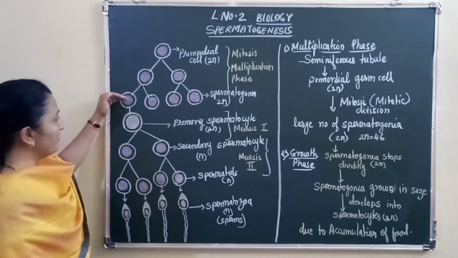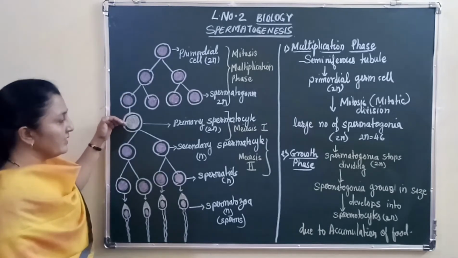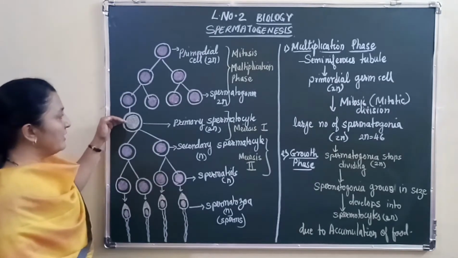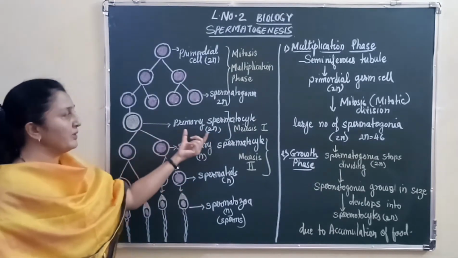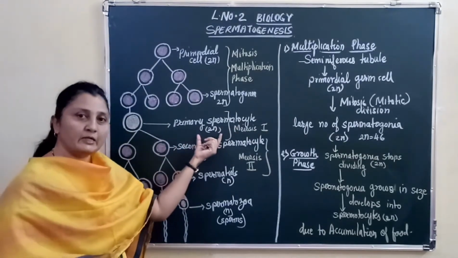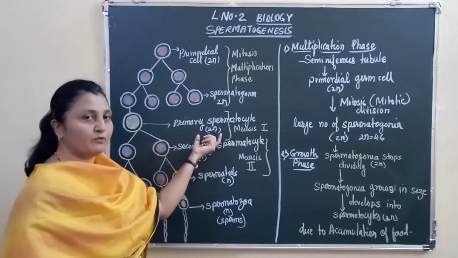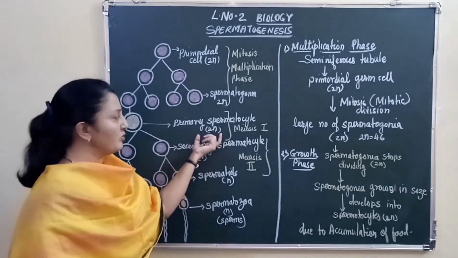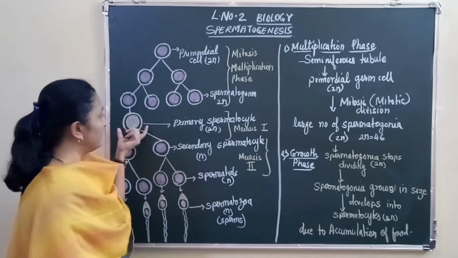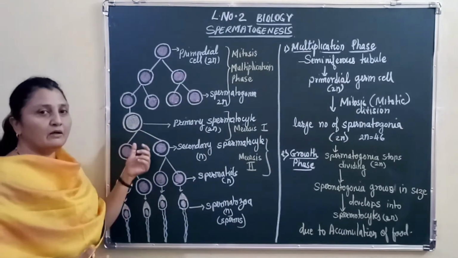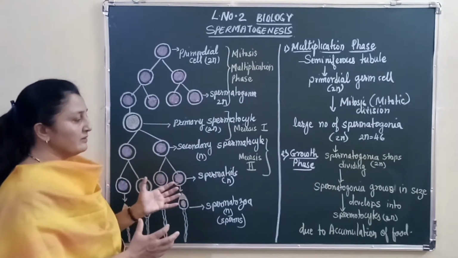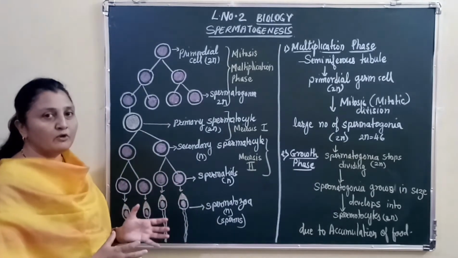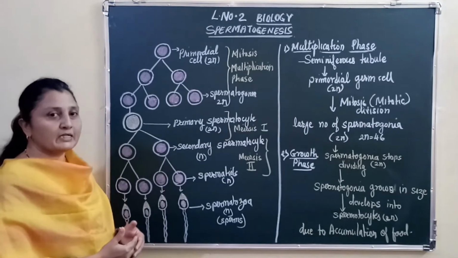So the spermatogonia here has increased in size and it has developed into a primary spermatocyte. The primary spermatocyte also has a diploid number of chromosomes, that is 46 chromosomes, and the growth of the cell